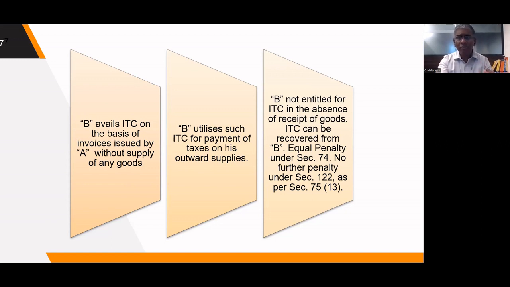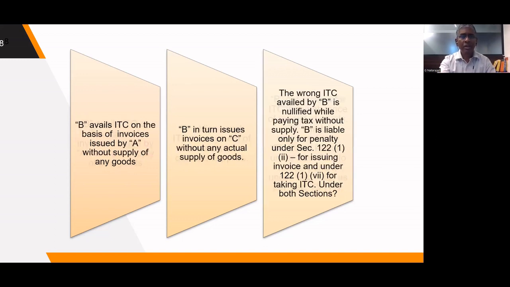So in the same case, in the hands of A, it will be a penal action. The credit recovery will be in the hands of B. This is the second situation which has been clarified by the Board.